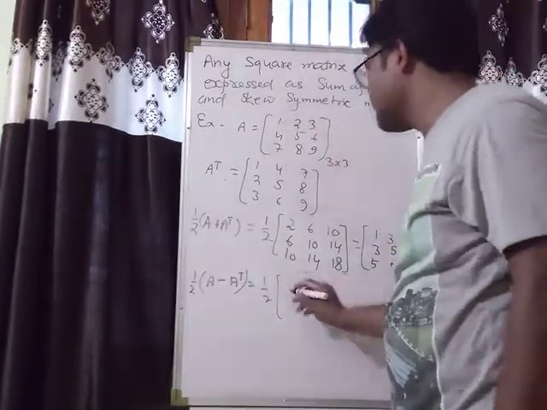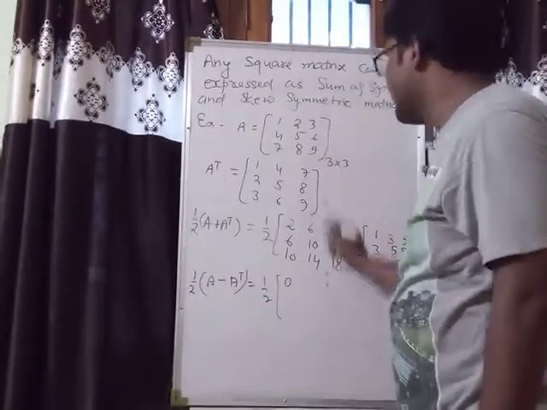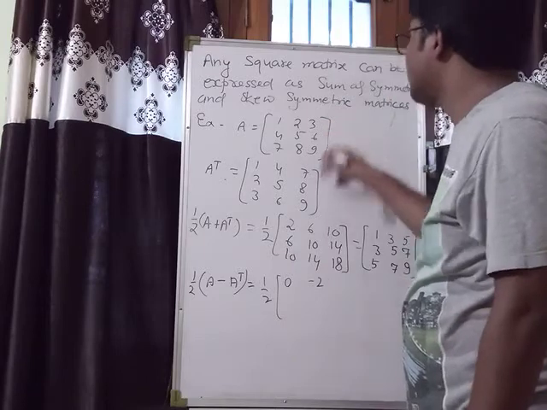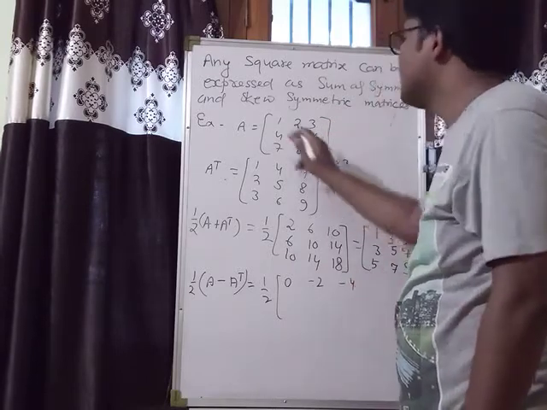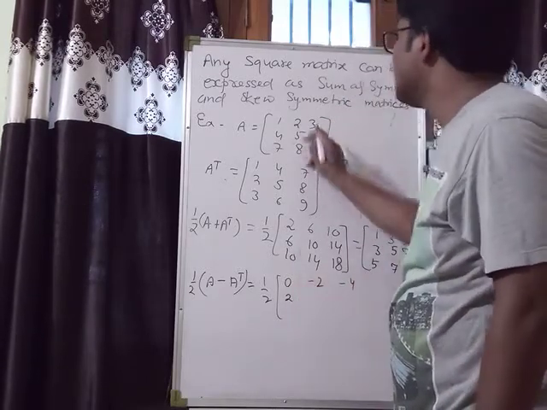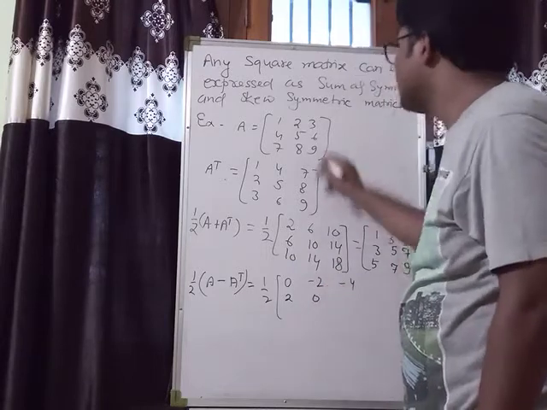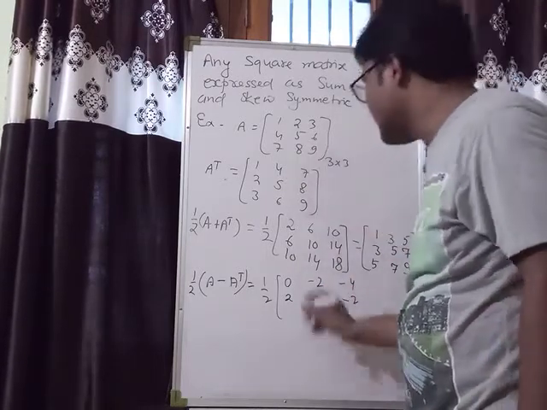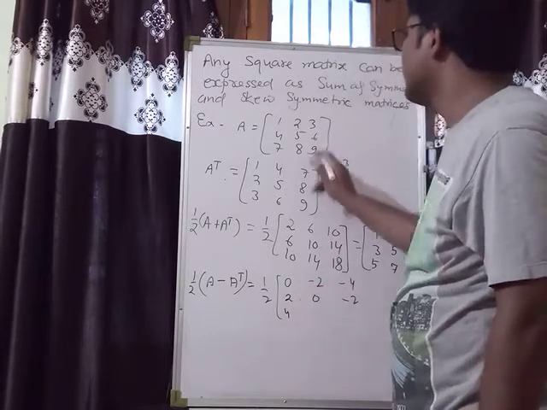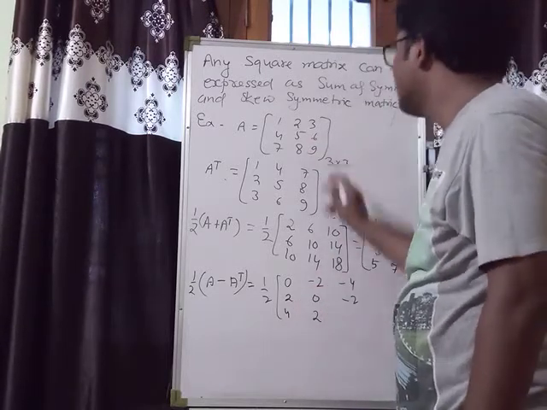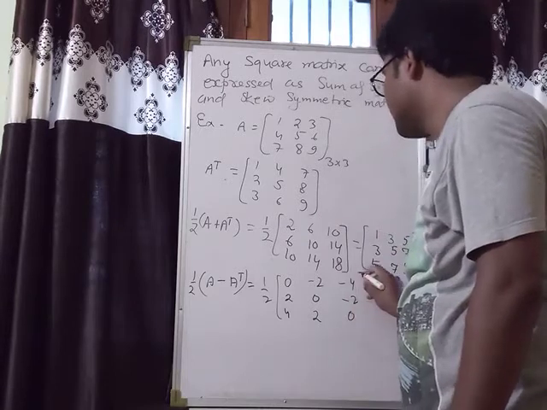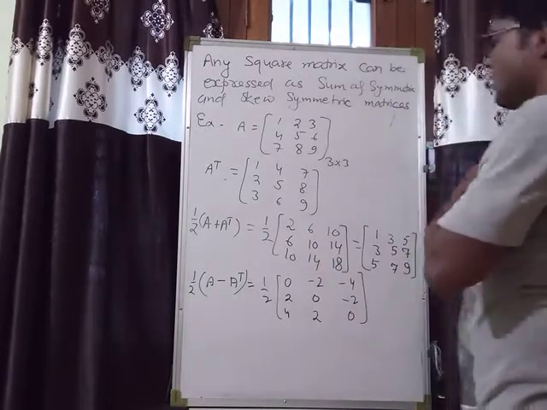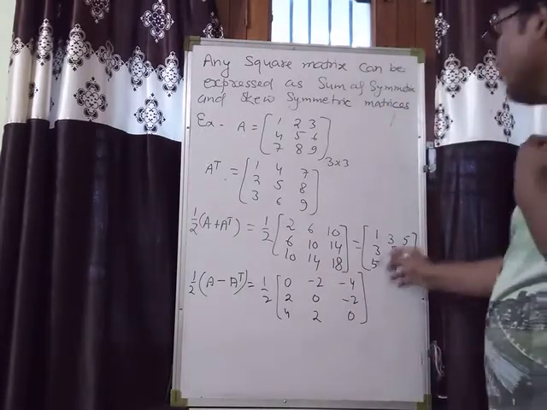We have to subtract, so 1 minus 1 is 0, 2 minus 4 is minus 2, 3 minus 7 is minus 4, 4 minus 2 is 2, 5 minus 5 is 0, 6 minus 8 is minus 2, 7 minus 3 is 4, 8 minus 6 is 2 and 9 minus 9 is 0.